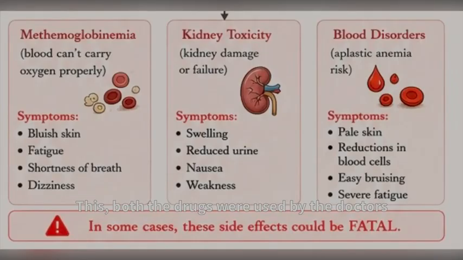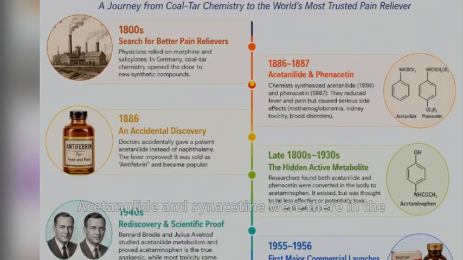Both these drugs were used by doctors initially, and they were very effective for fever reduction and pain relief, but there were many side effects: methemoglobinemia, kidney toxicity and blood disorders, which were fatal. Acetanilide and phenacetin were in the market, but their derivative, acetaminophen, was not. But suddenly, there was an accidental discovery of acetaminophen.